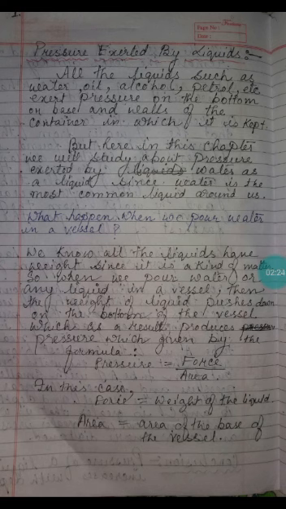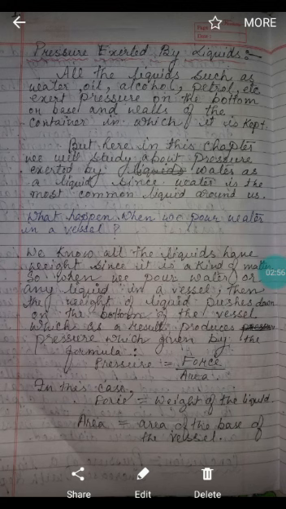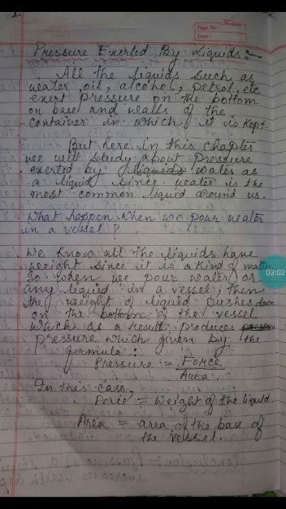So what happens when we pour water into a vessel? We know all liquids have weight. Since it is a kind of matter, when we pour water or any kind of liquid in a vessel, the weight of the liquid pushes down on the bottom of the vessel. Since liquid is a kind of matter, it occupies space, so it will exert some amount of weight at the bottom of the vessel. So that means the weight of liquid pushes. Push, pull, all these are forces.